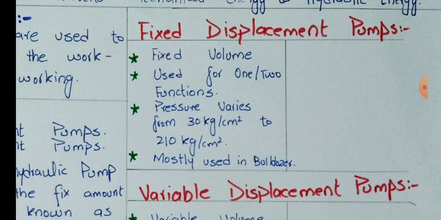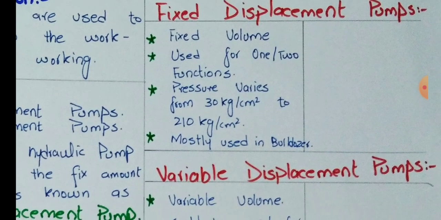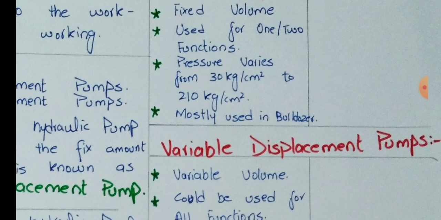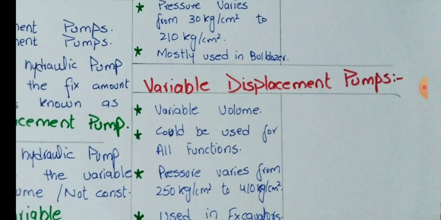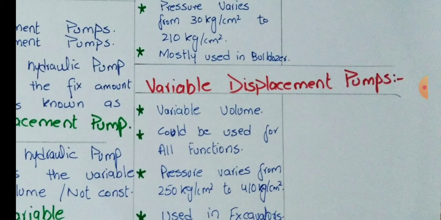I want to mention that this is for Komatsu fixed displacement type pumps. These fixed displacement type pumps are used in bulldozers, okay. Also used in excavators, but in small devices like the charging pump, which has 30 kg per cm square pressure.